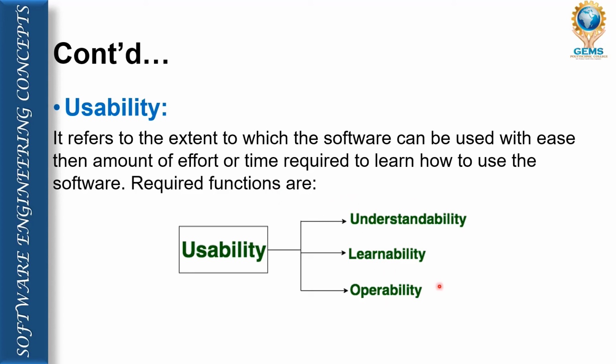So we have three parameters. Based on these three parameters, we are going to see the usability of a software. The first one is understandability, then learnability, and operability. So these are the three parameters through which we are able to measure the usability of the software.